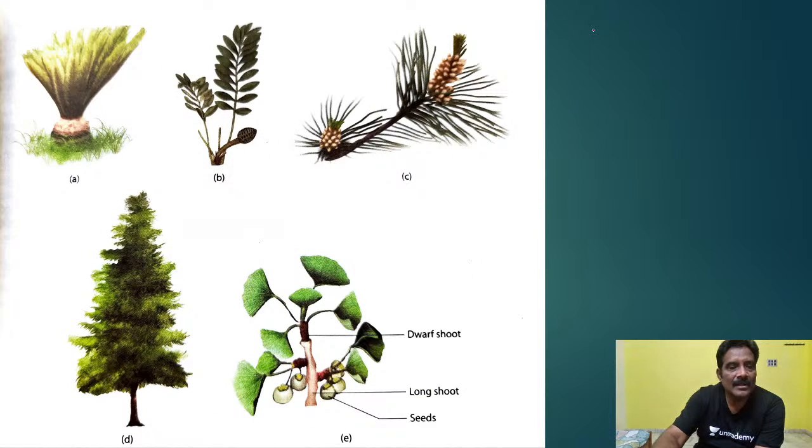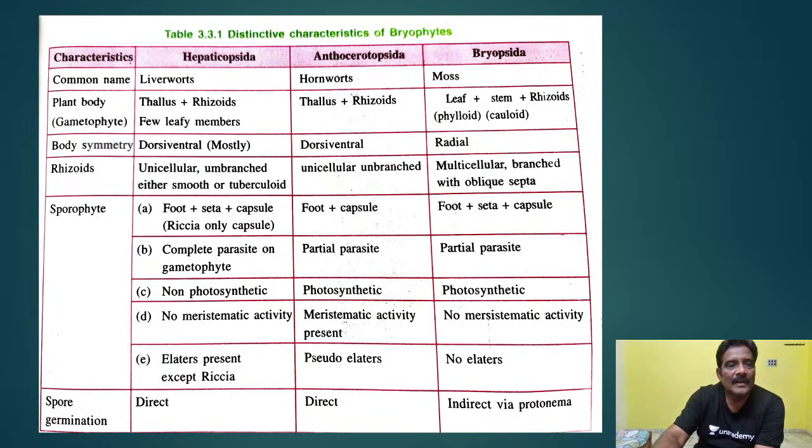You see here, these are all gymnosperms: Cycas, and this is Ginkgo. These are all gymnosperms here. And here you see the distinctive characteristics of bryophytes. Only bryophytes are given here, in a comparative study of bryophyta, pteridophyta and gymnosperms.